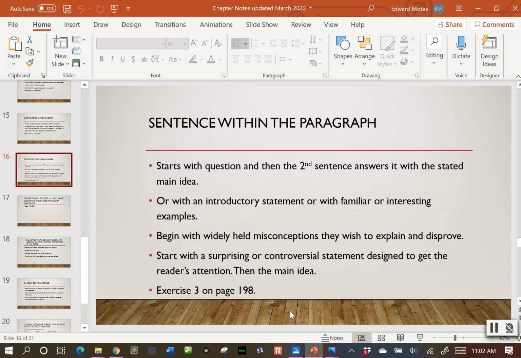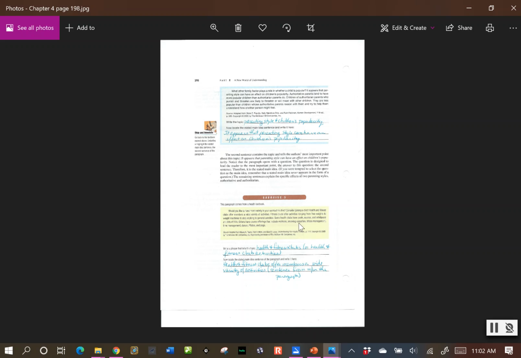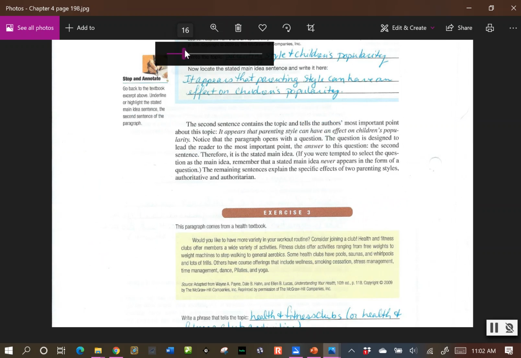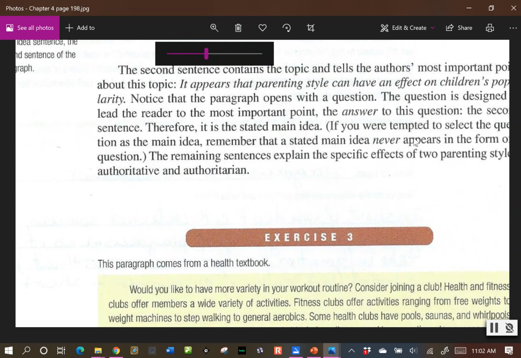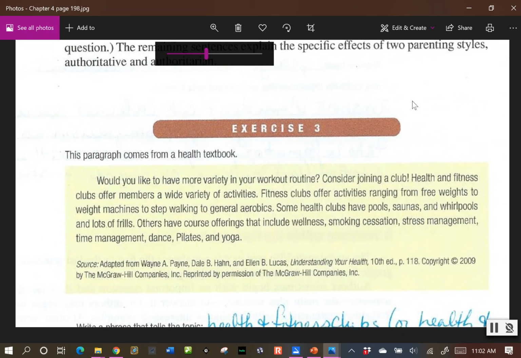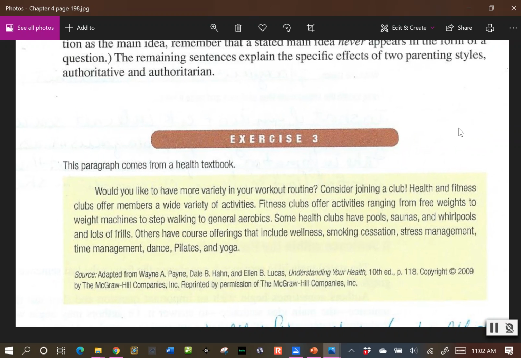Exercise 3 on page 198. All right. Alrighty, so here we have it. Would you like to have more variety in your workout routine? Consider joining a club. Health and fitness clubs offer members a wide variety of activities. Fitness clubs offer activities ranging from free weights to weight machines to step walking to general aerobics. Some health clubs have pools, saunas, and whirlpools and lots of frills. Others have course offerings that include wellness, smoking cessation, stress management, time management, dance, Pilates, and yoga.